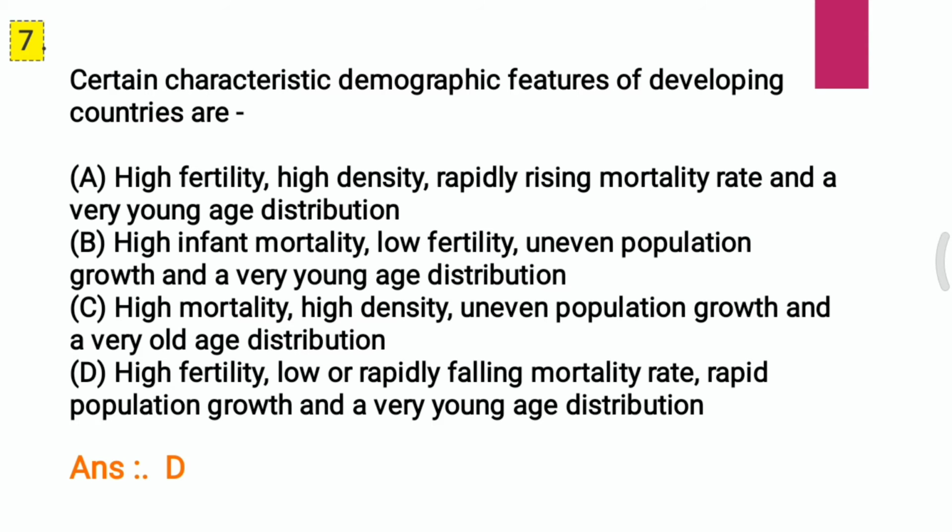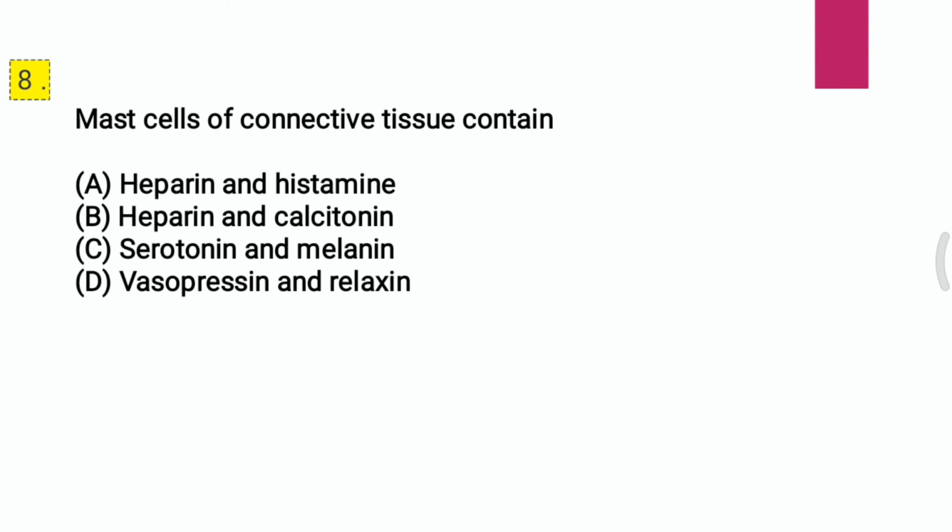Question 8. Mast cell of connective tissue contain: A, heparin and histamine; B, heparin and calcitonin; C, serotonin and melanin; D, vasopressin and relaxin. Mast cell of connective tissue contain, and the correct answer is A, that is heparin and histamine.